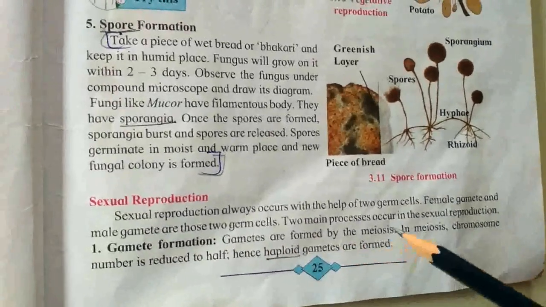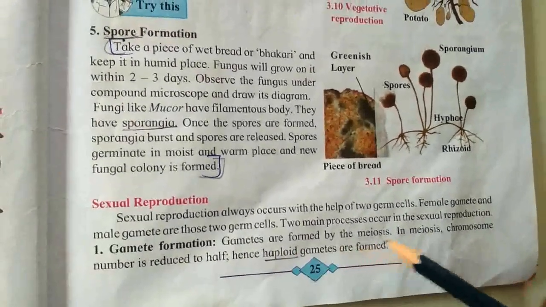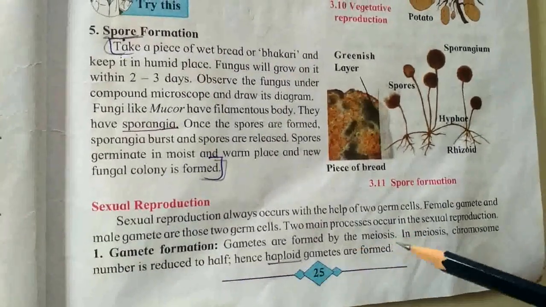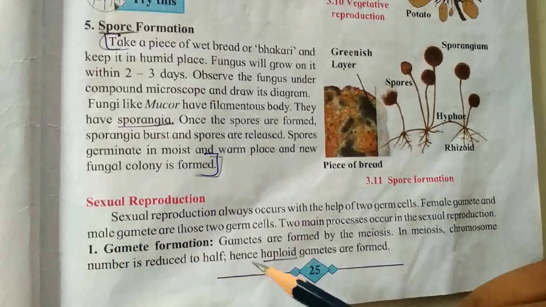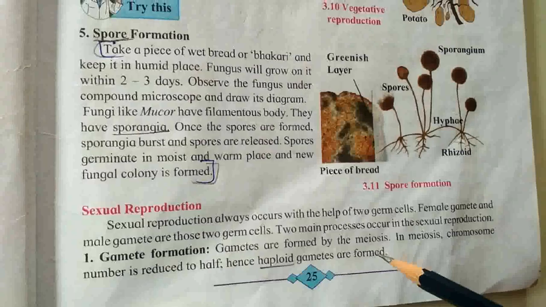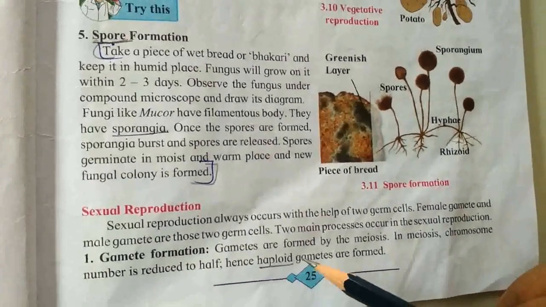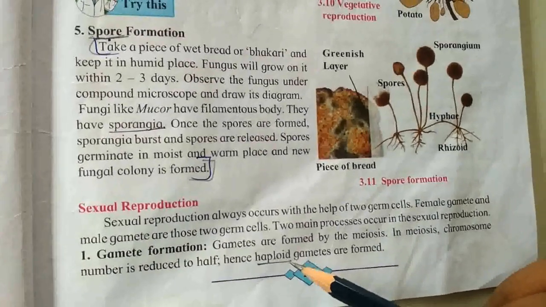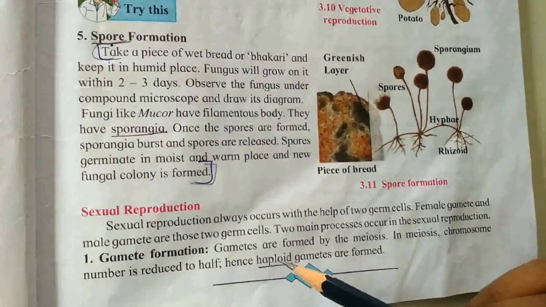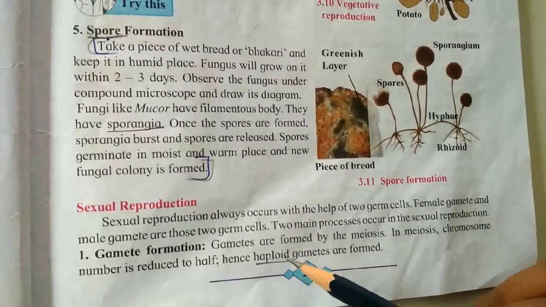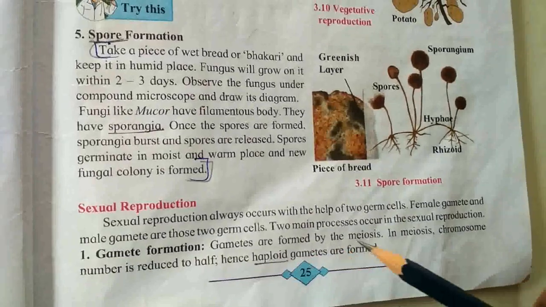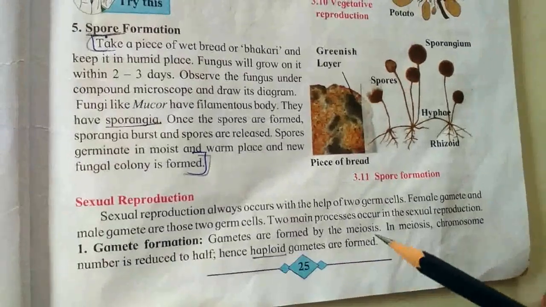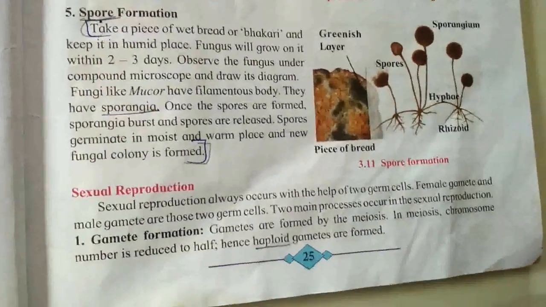Gametes are formed by meiosis. In meiosis, the chromosome number is reduced to half, hence haploid gametes are formed. Haploid means containing only a single set of chromosomes from one parent. So gametes are formed by meiosis. In meiosis, chromosome number is reduced to half, hence haploid gametes are formed. So this is gamete formation.